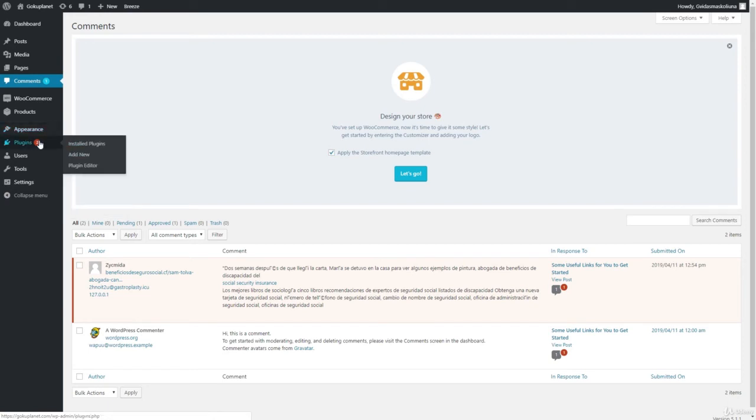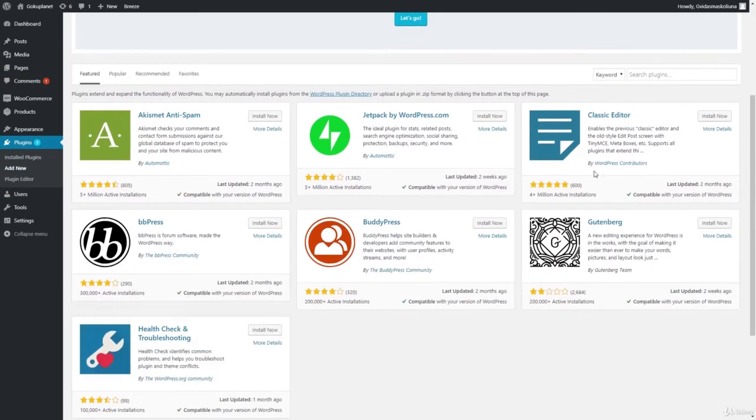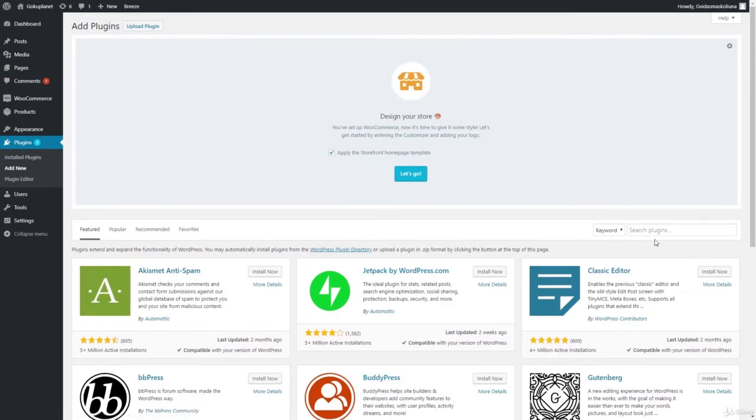This section is meant for plugins. Using this section we will be installing various plugins which are necessary for our WooCommerce store. For example, just click add new. And right here we have a bunch of plugins. You can even use search. There are thousands of plugins available, but we will be using only a few plugins. Later on, again, I will show you what plugins we need to use.